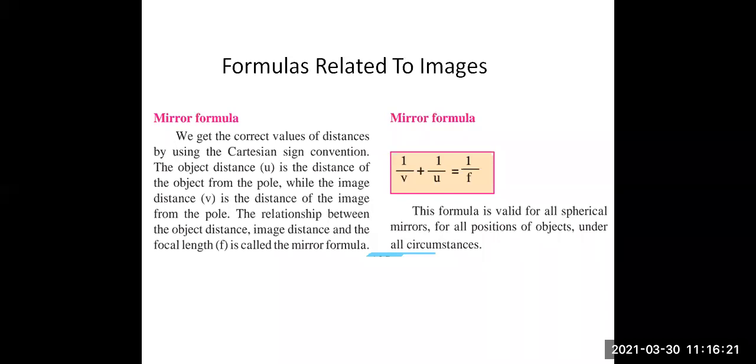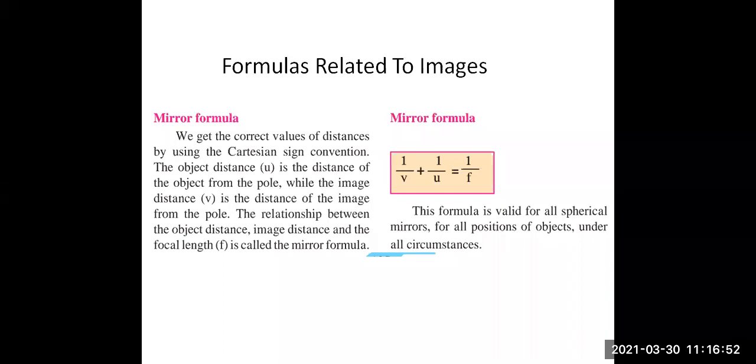You can see the mirror formula: 1 upon v plus 1 upon u is equal to 1 upon f. That is, v is the distance of the image from the pole, u is the distance of the object from the pole, and f is the focal length.